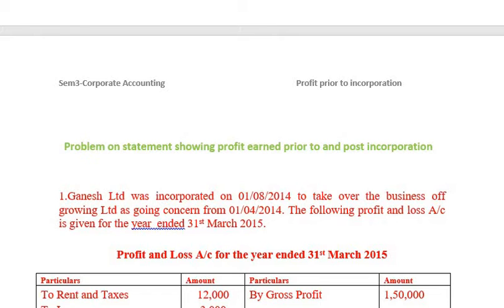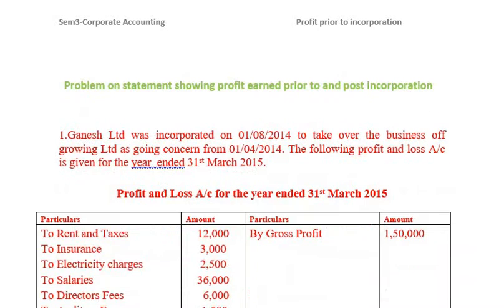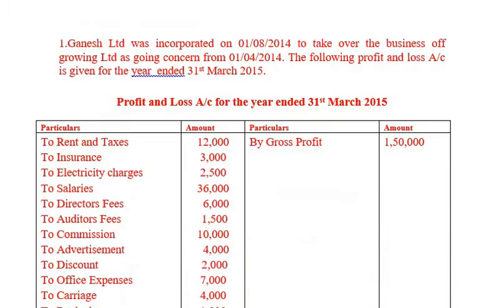Ganesh Limited was incorporated on 1/8/2014 to take over the business of Growing Limited as going concern from 1/4/2014. The following profit and loss account is given for the year ended 31st March 2015.